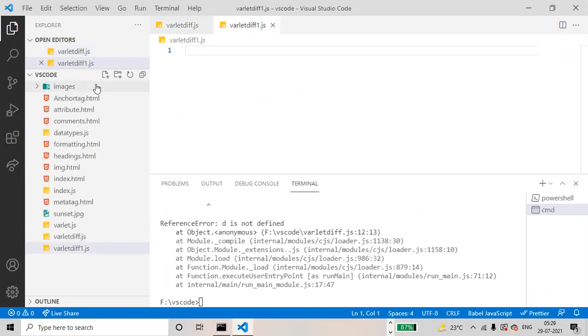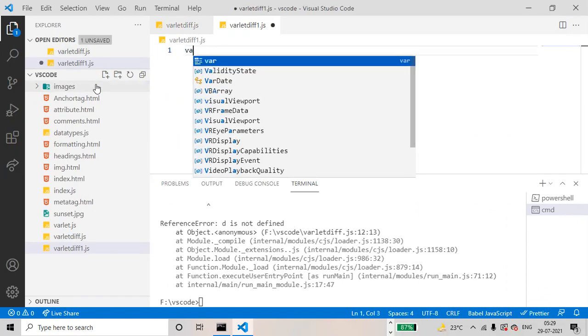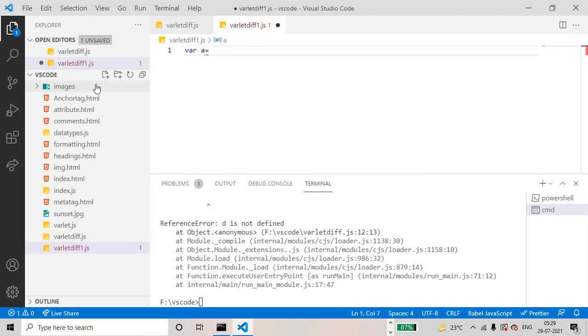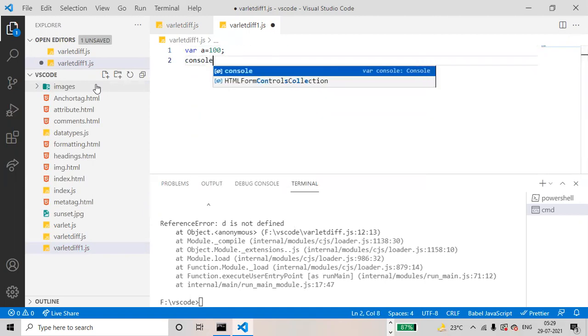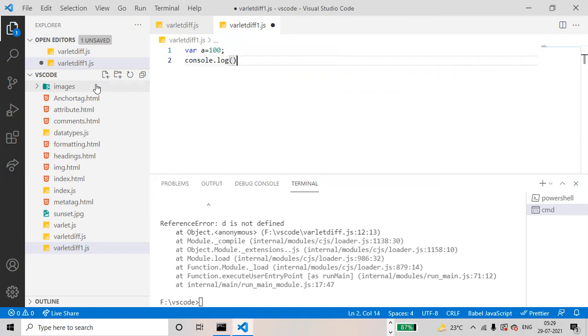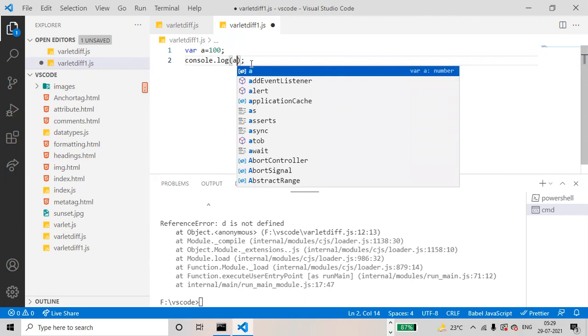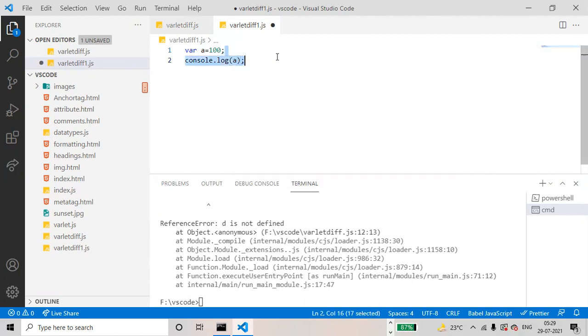Okay, var will allow variable redeclaration. Let will not allow variable redeclaration. Let us check it. Var a equals to 100, console.log of a. Then var a equals to 300.